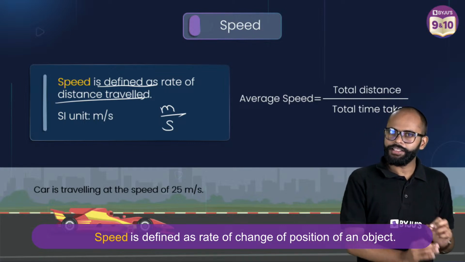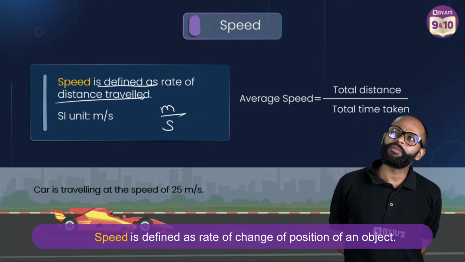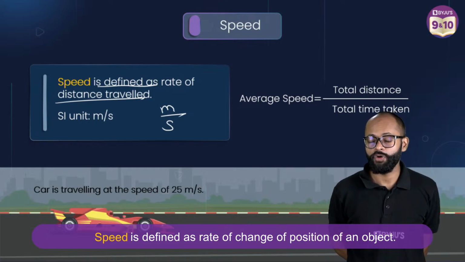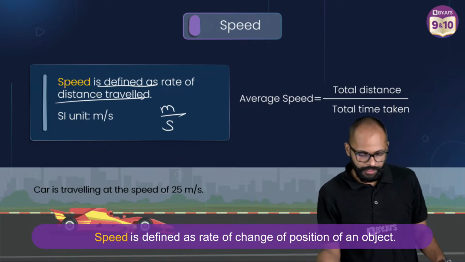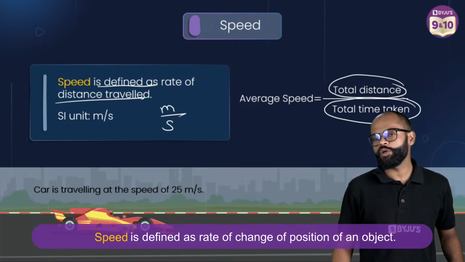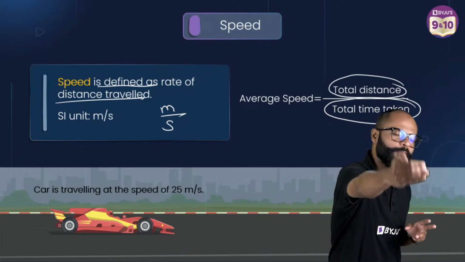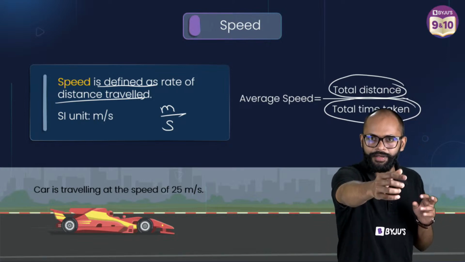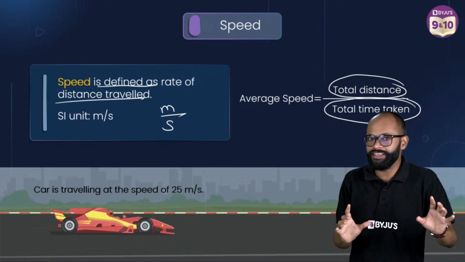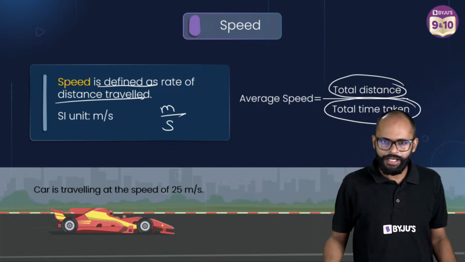लेकिन if let's say in the school somebody asks you, speed क्या थी तुम्हारी? So what do you say? यार about on an average it was 60. On an average. So what do we do? Total distance covered, ठीक है, upon total time taken. Total distance क्यों बोलते हैं? आप घर से चले, आप रास्ते में रुके, कुछ काम किया, आप थोड़ी देर और चले, कुछ और काम किया, आप फिर पहुंच गए, राइट? This is the total distance traveled. But ये सारा distance travel करने में कितना टाइम लगा? That is the total time, right? So average speed gives you an idea कि भाई throughout the journey मैं इतनी स्पीड से चला हूंगा. Correct है ना? Very good.